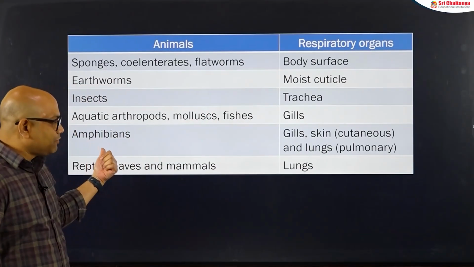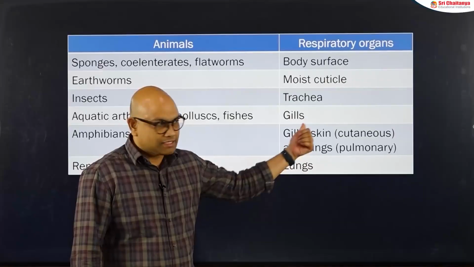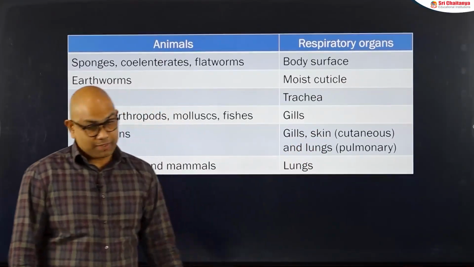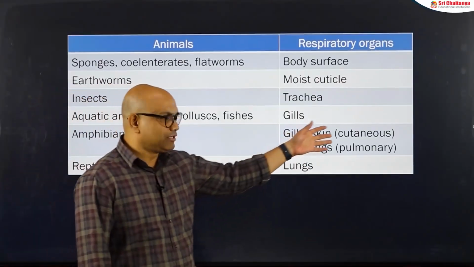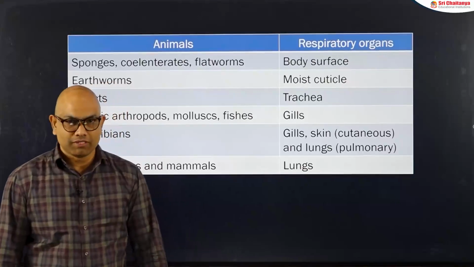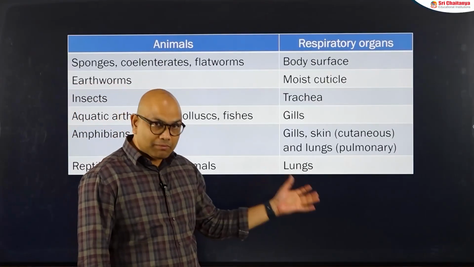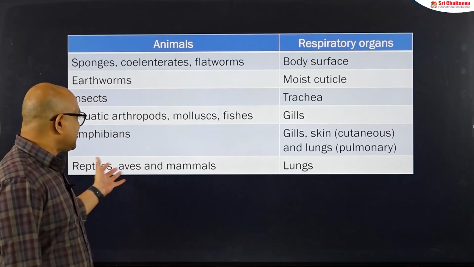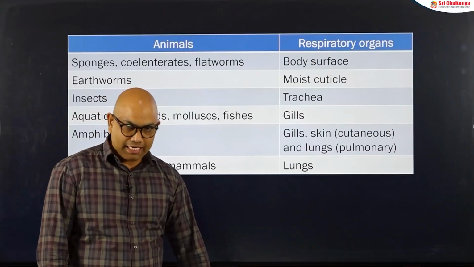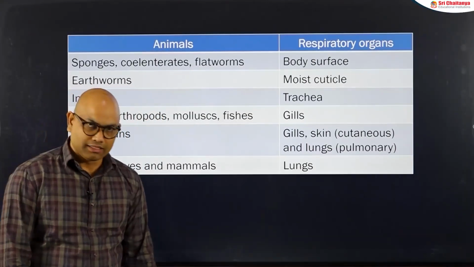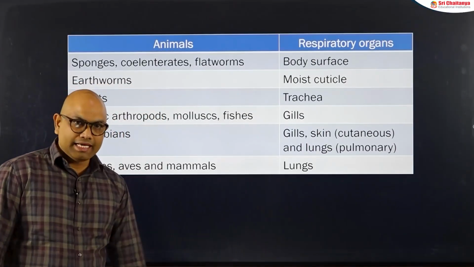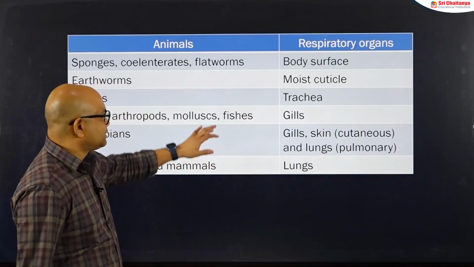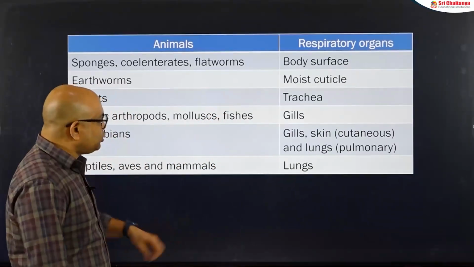Amphibians respire through gills, skin and also through the lungs. The respiration that is performed through the skin is said to be the cutaneous method. Respiration performed with the help of lungs is said to be the pulmonary method. When it comes to reptiles, aves and mammals, irrespective of the habitat, they respire only through the lungs. This is the broad idea regarding the respiratory organs. Now, when it comes to the human respiratory system,